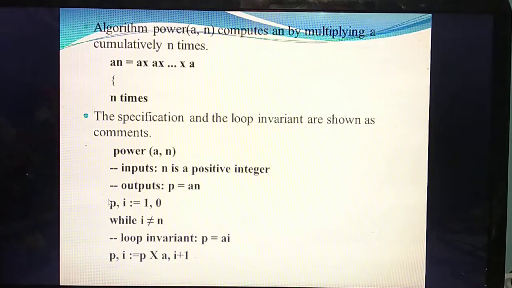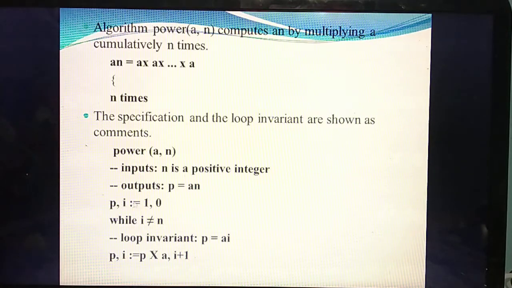Then the iteration means number of times. For example, 2 power 5. How many iterations will come? 5 iterations, isn't it? So the iteration is given by the variable i. p is for identification of the variable power and i for identification of the variable iteration, that means number of times.